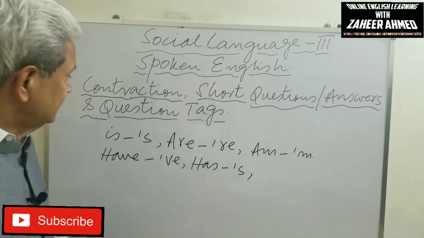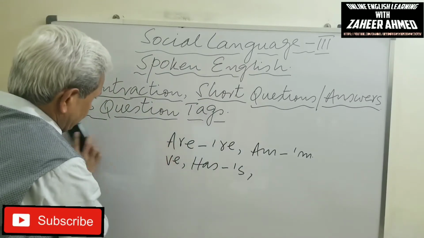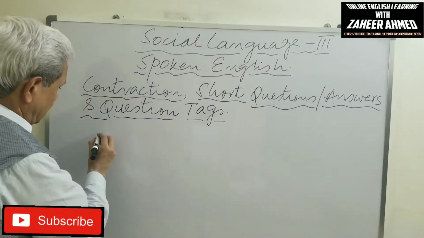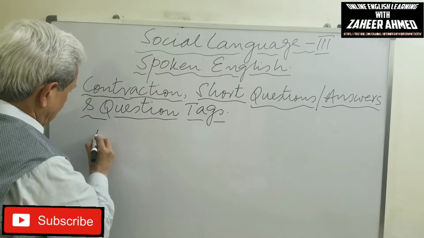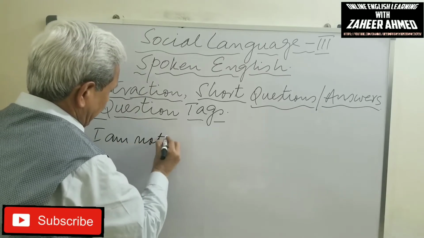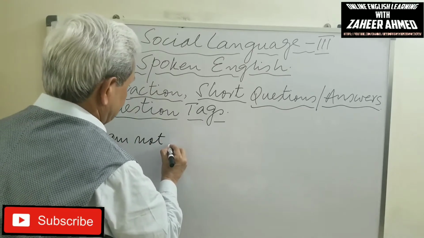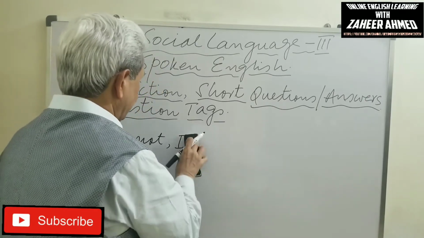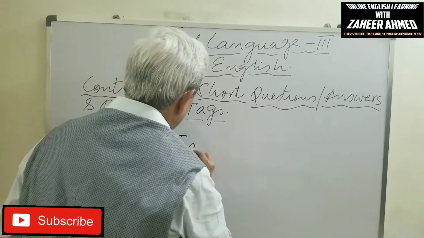Now in negative sentences, I am not is a little different from normal.